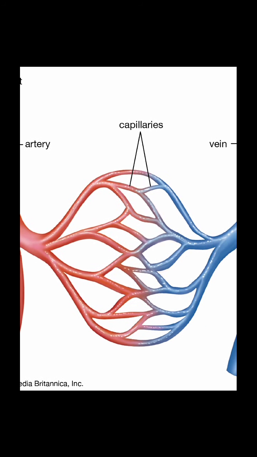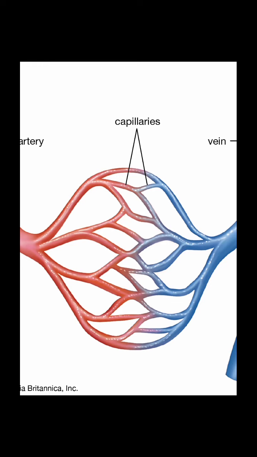As in the picture you can see capillaries which connect veins and arteries. From these capillaries, the arteries branch out which carry the oxygenated blood to tissues or cells.